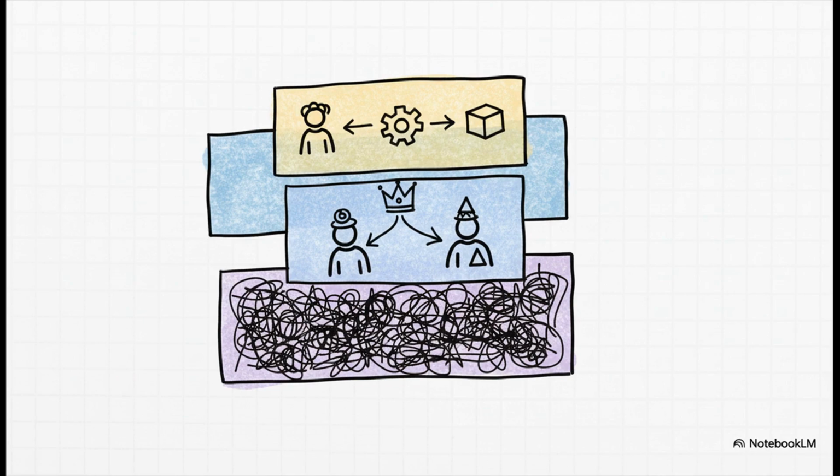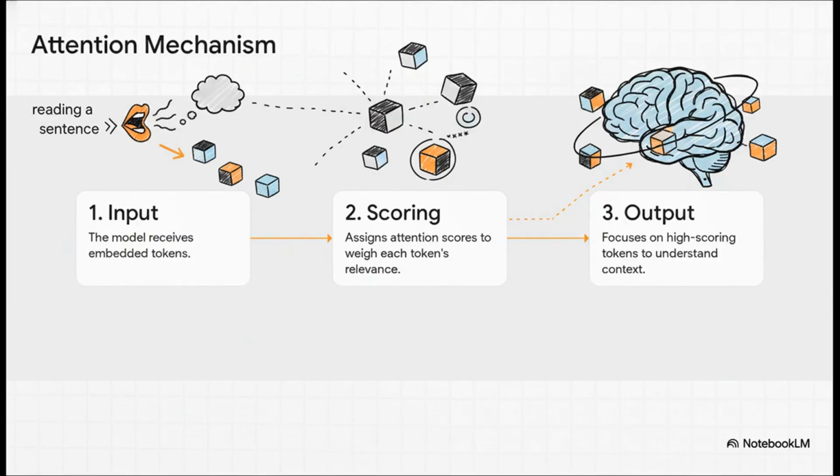One of the early layers might just be focused on grammar, figuring out the structure of the sentence. But a deeper layer is busy trying to understand the semantic relationships, what the words actually mean, and how the concepts connect. Now, one of the most brilliant parts of this whole thing is something called the attention mechanism.